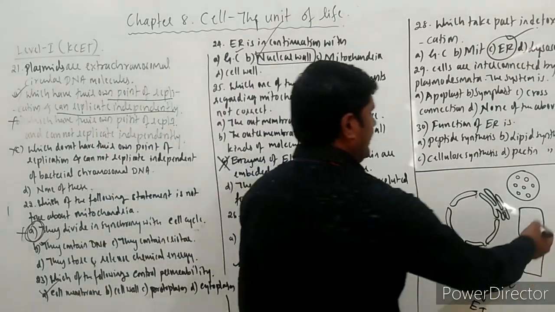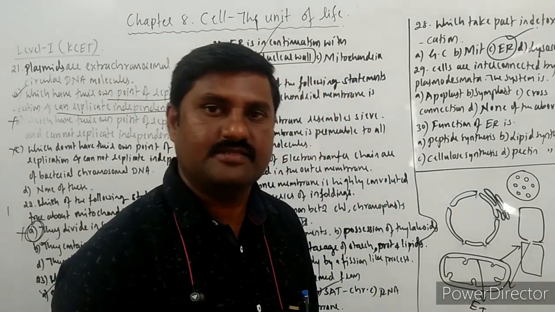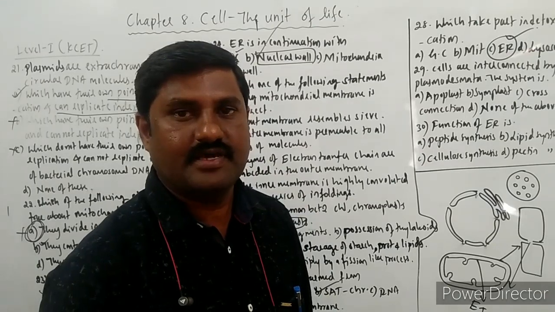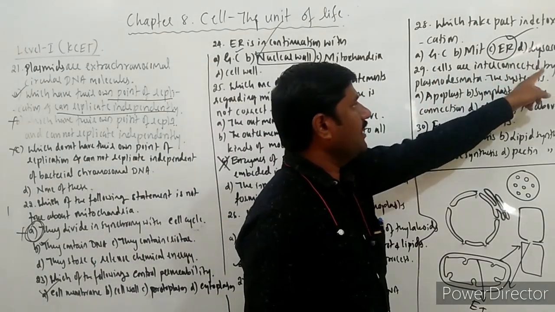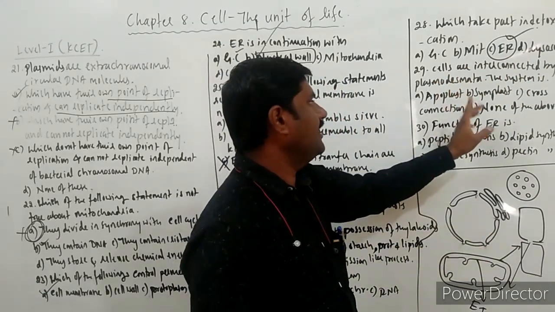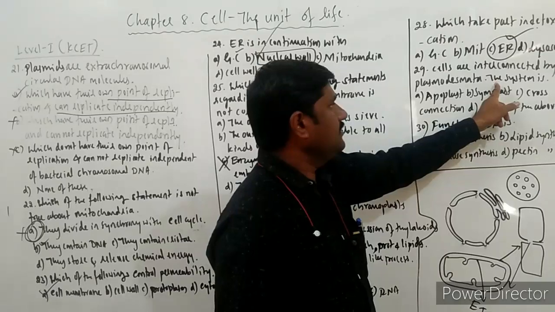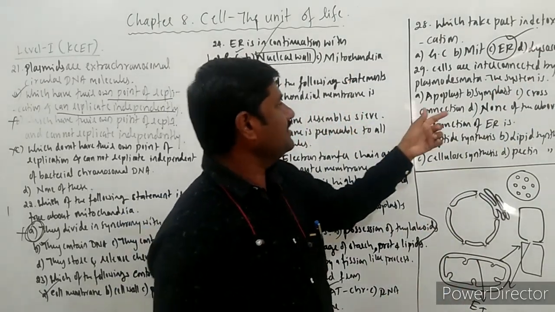So the exchange of materials takes place through these plasmodesmata. Right? So what is the question? Cells are interconnected by plasmodesmata. Of course, I have shown it in the diagram. This system is called as, right? What is it called?